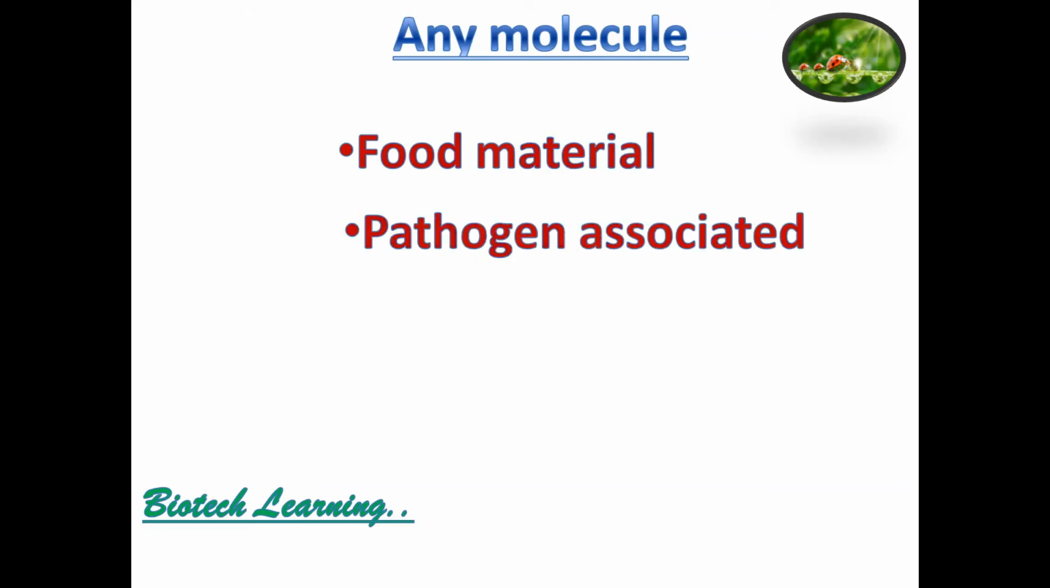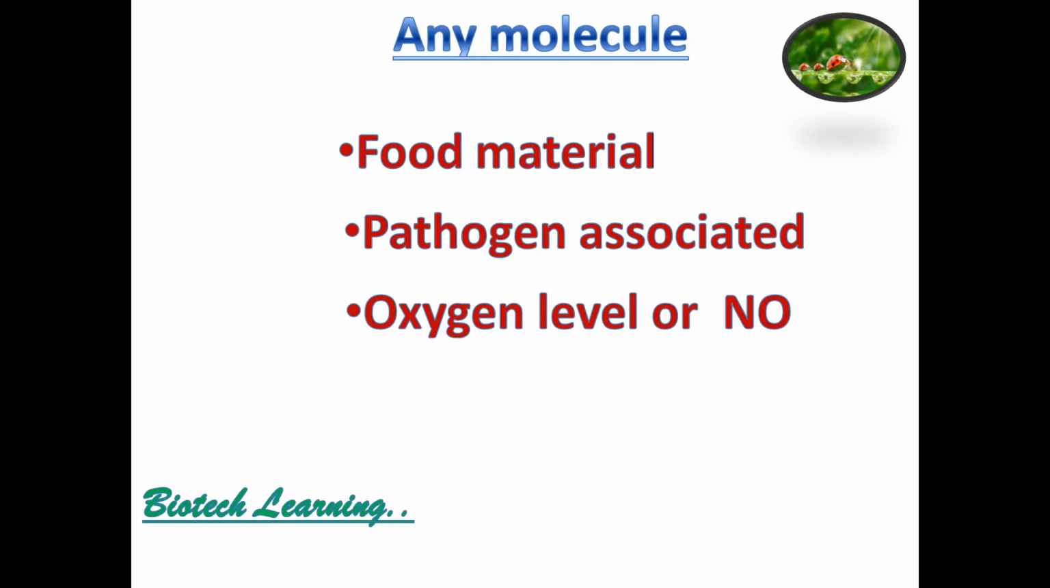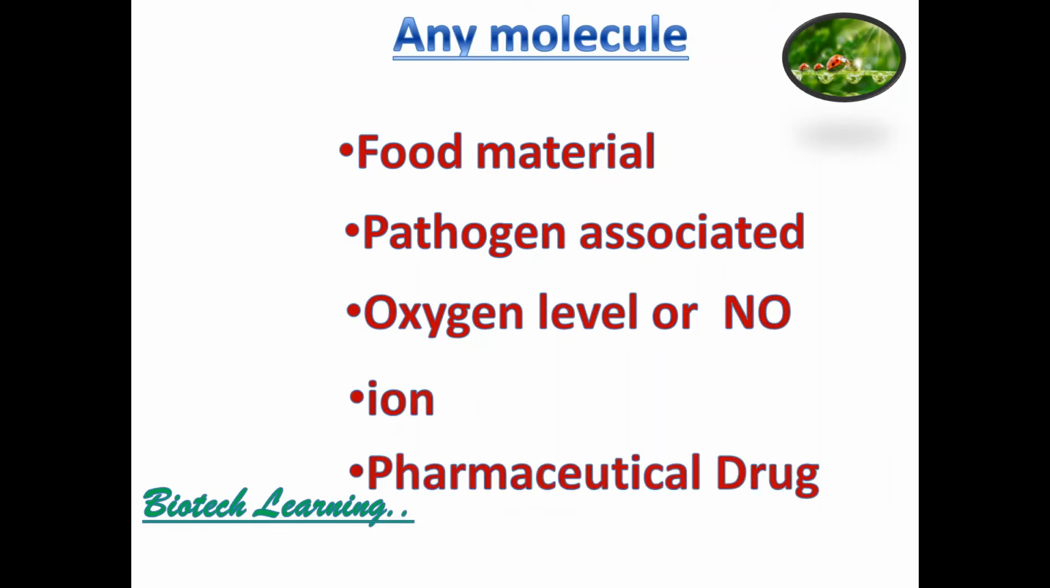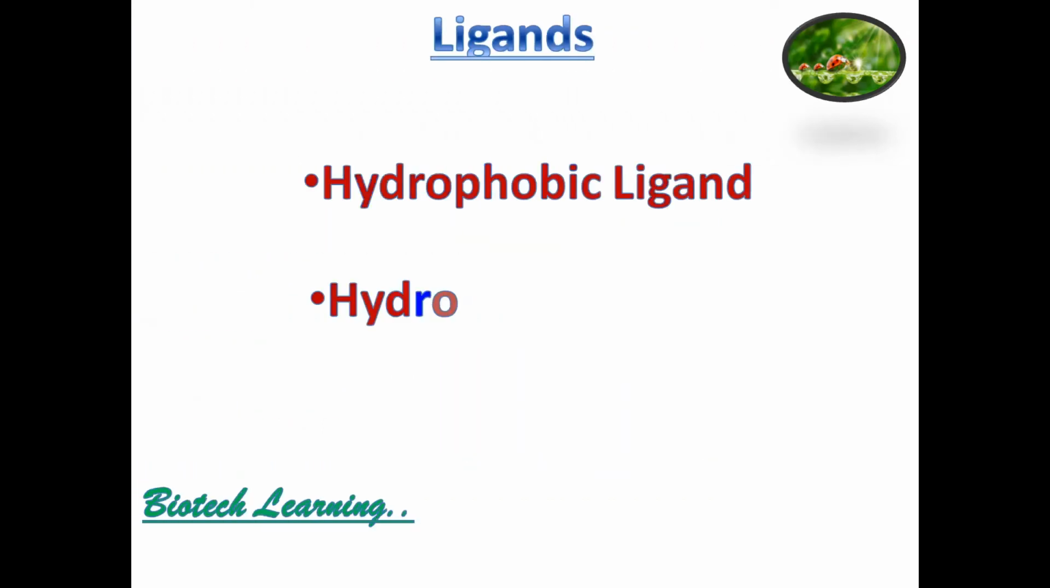Now coming back to the topic, any molecule can act as a signal for the cell, whether it's a food material or pathogen associated material, oxygen level or NO level, ion, pharmaceutical drug or otherwise. Now let's classify these chemical molecules or ligands. They can be divided into two types: hydrophobic ligands or hydrophilic ligands.